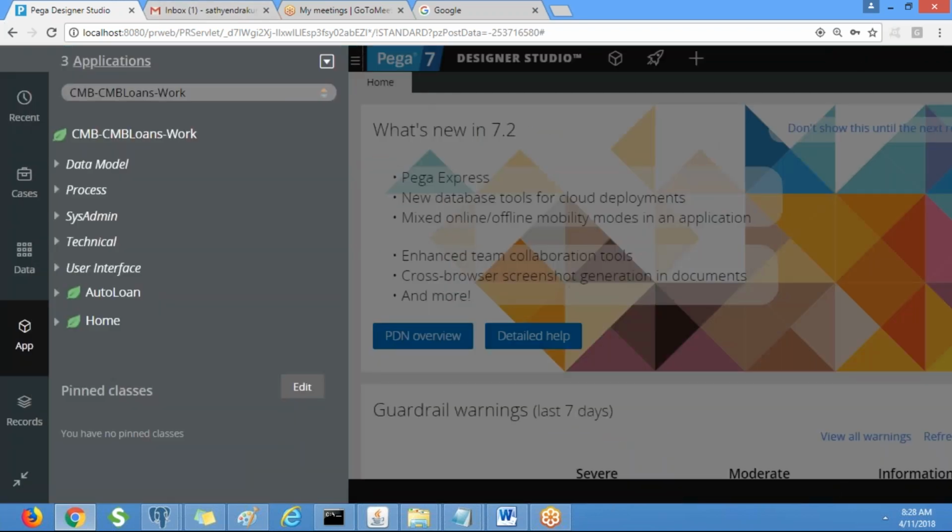The first step is we need to create a borrower details data class, similar to how we created country details, state details, city details. So let's create a borrower details data class under the implementation layer.